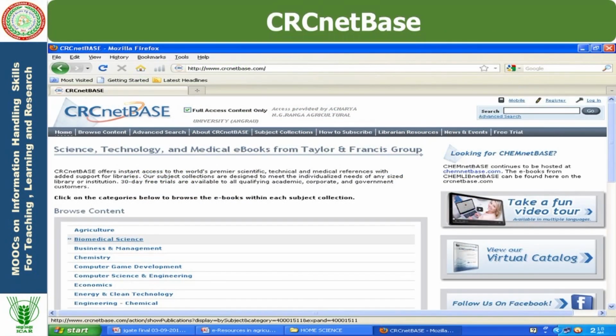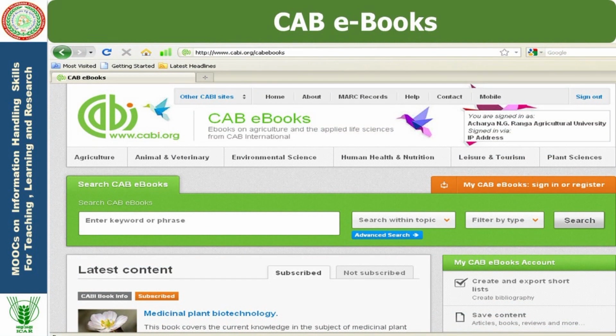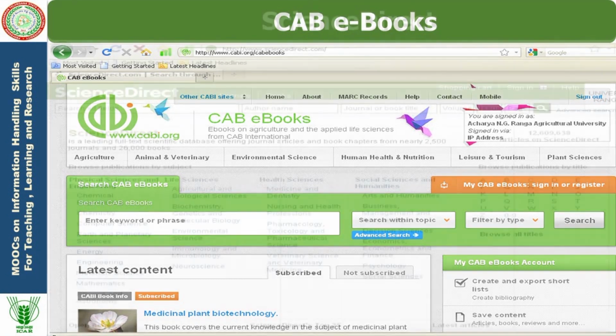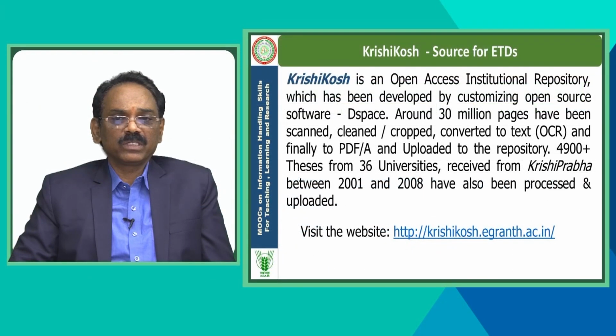Then some of the books published in the important databases are CRC NetBase and CABI eBooks, where CABI eBooks covers all the agricultural and allied sciences like veterinary, fisheries, home science, agriculture, engineering, and horticulture. Then ScienceDirect, where we can get good quality books also, and can access the resources by advanced search and general search. And Krushi Kosh, a source for ETDs.